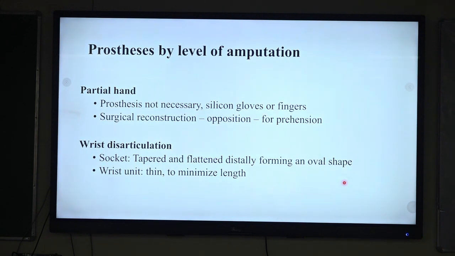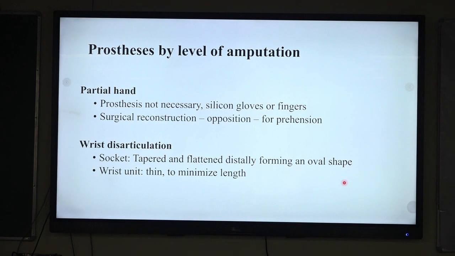Now, a brief discussion about the prosthetic consideration at the level of amputation. In case of partial hand amputation, usually it does not require any prosthesis, but sometimes we can recommend silicone gloves or fingers from the cosmetic point of view. Surgical consideration may sometimes be recommended in these patients to improve the prehensile function of the hand.